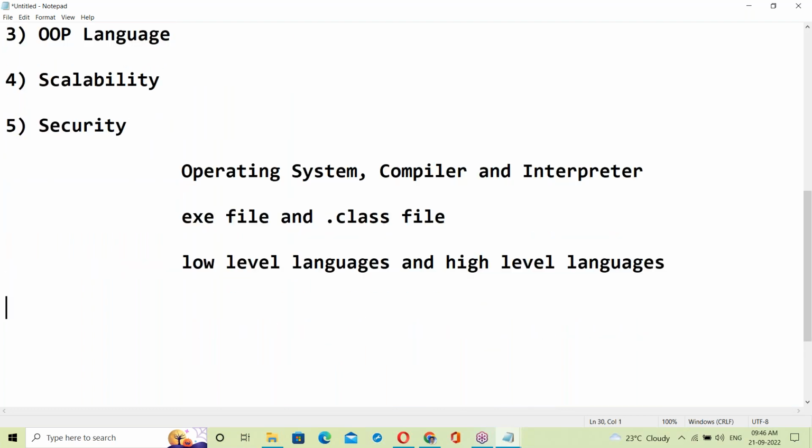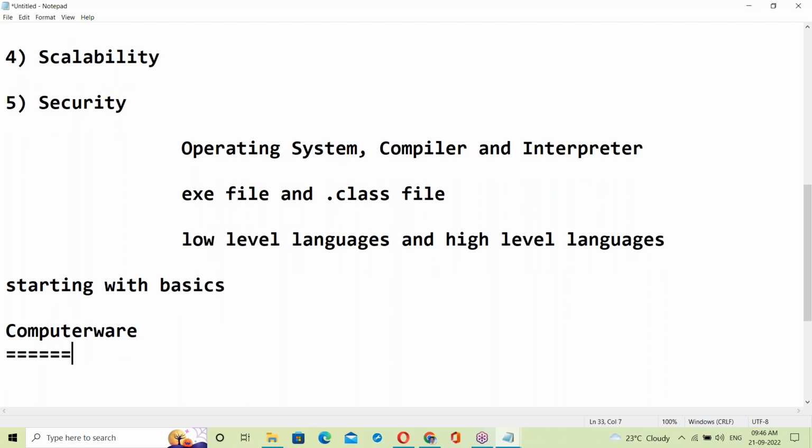I'm starting from the very scratch, so even those who don't have an IT background can understand clearly. I'm starting from the very basics, computer awareness.